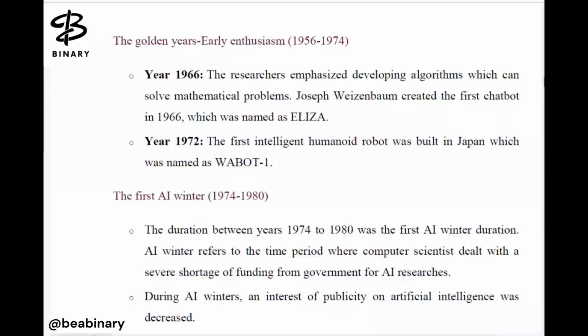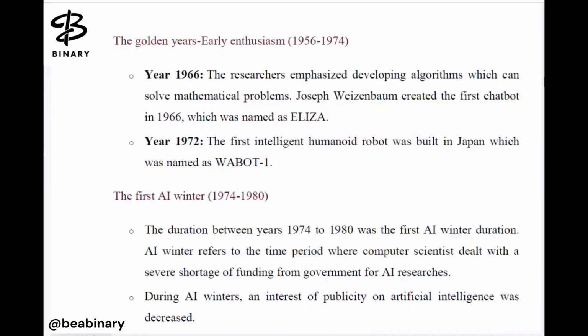So Joseph Weizenbaum created the first chatbot in 1966, which was named Eliza. Then in 1972, the first intelligent humanoid robot was built in Japan, named WABOT-1.